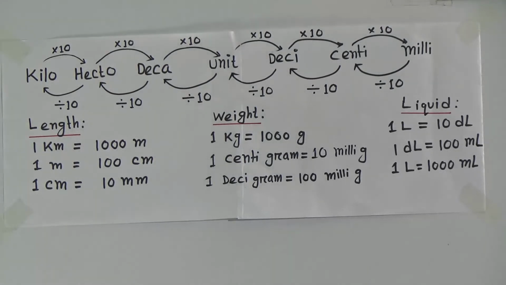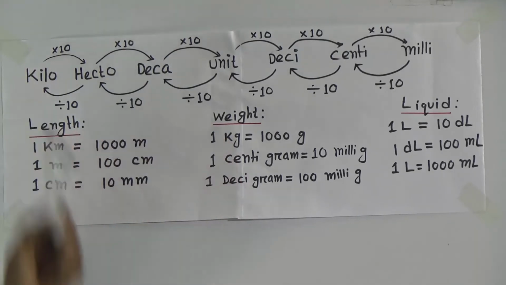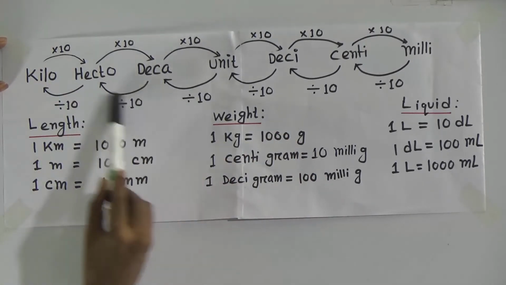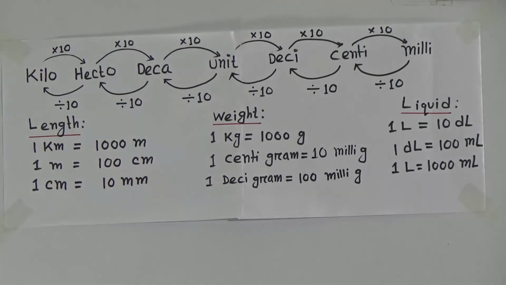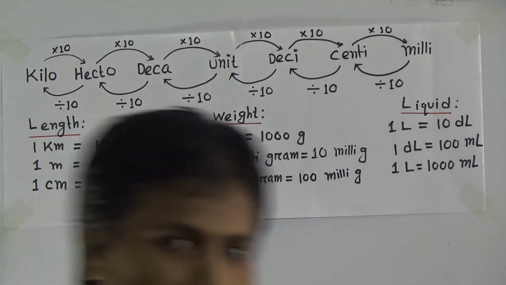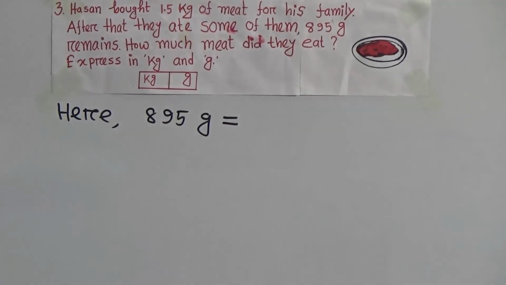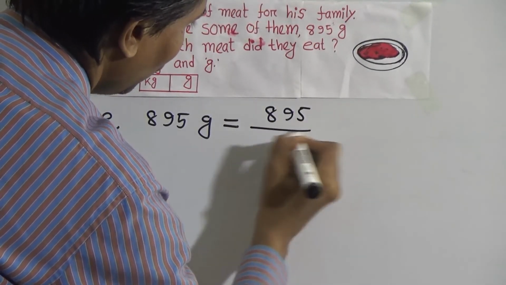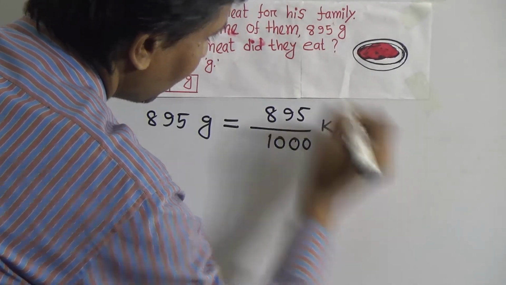Okay. Now we want to convert a smaller unit to a greater unit. You see the diagram. A smaller unit to a greater unit. You see I have given an arrow sign. That means 1 step, 2 step, 3 step. That means you have to divide by 1000. Okay, dear student, again we come to the point. Now I want to convert gram to kilogram. Right. 895 by 1000. And this will be now kg.